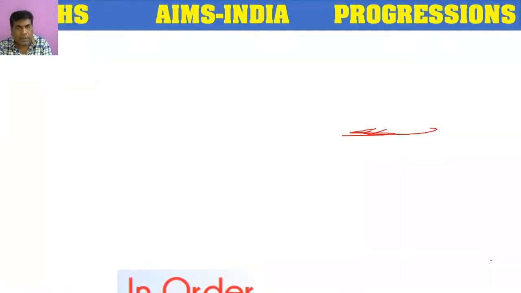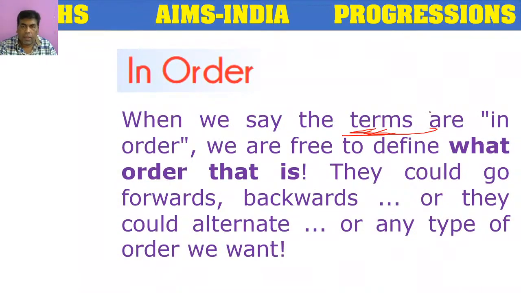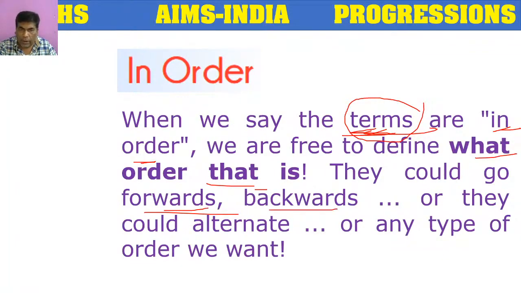Means in all the given sequences, the terms will be in some order. Actually, what is that order? The numbers may go forward. The numbers may go backward. Or the numbers may get doubled. Or the numbers may get tripled. Or they might get multiplied with another number.